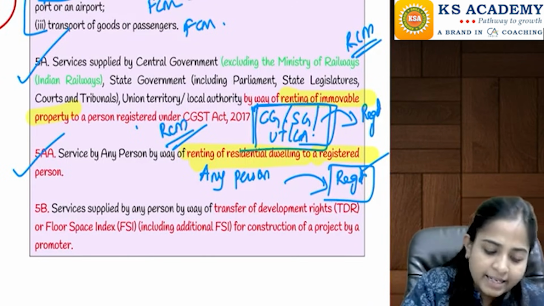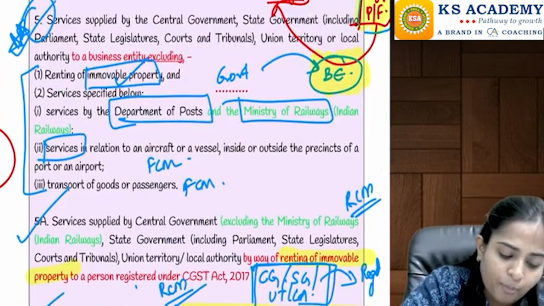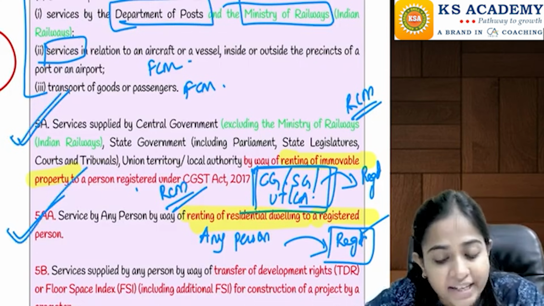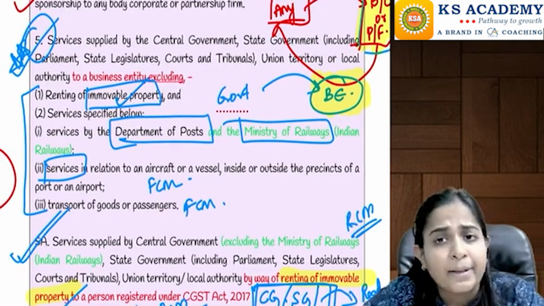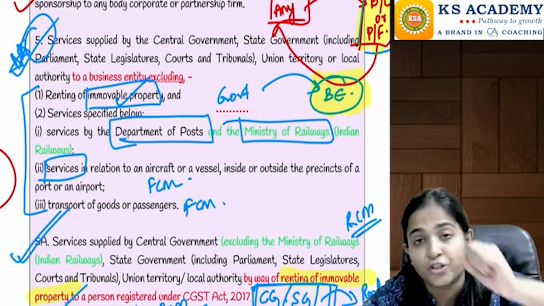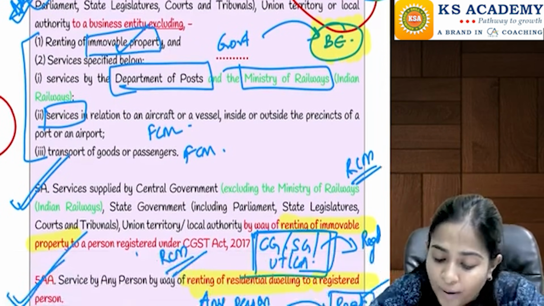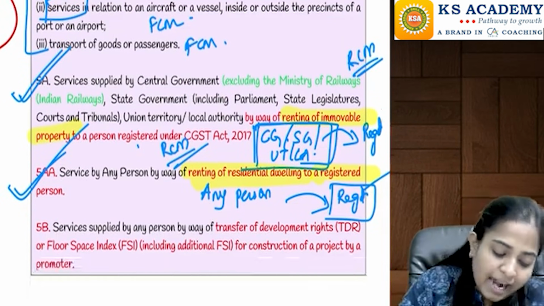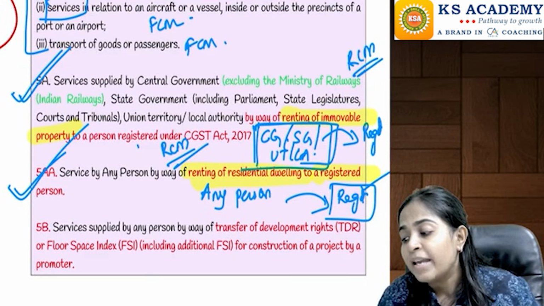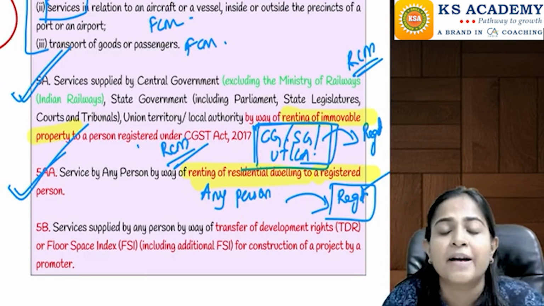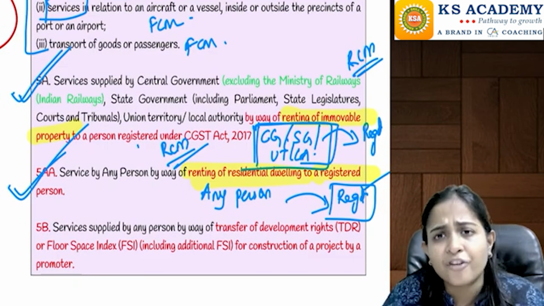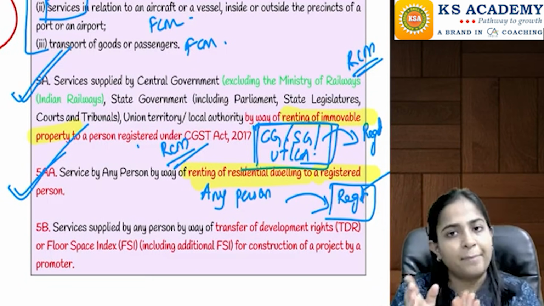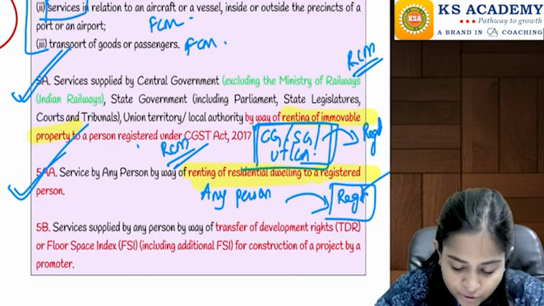Am I clear with this? Yes, please remember these 3 pointers specifically, point number 5, point number 5A and point number 5AA. Point number 5 was talking about services provided by government to any business entity except for those 4 will come under reverse charge mechanism. 5A was talking about government providing renting of immovable property services to any registered person. And 5AA says that if any person is providing any service by way of renting of a residential dwelling to any registered person, then again reverse charge mechanism will be applicable and this registered person will be required to pay the tax on the same.